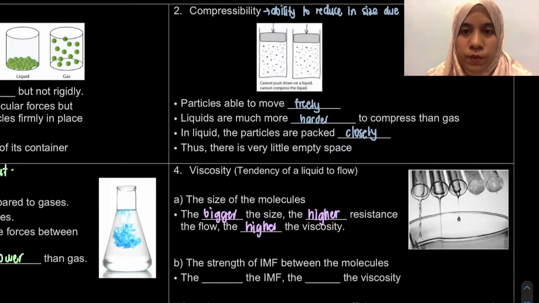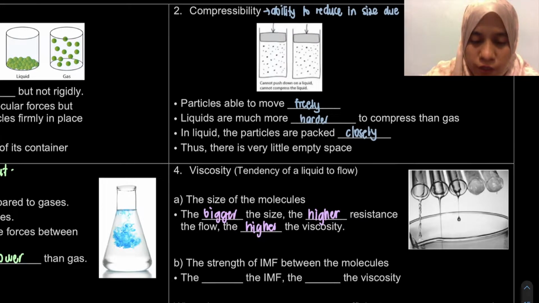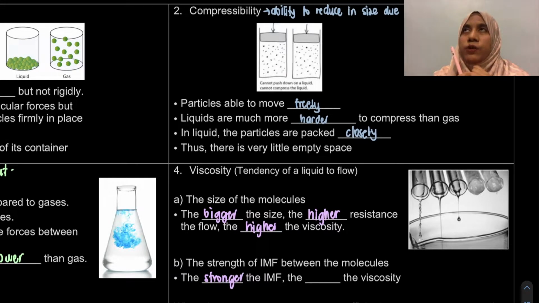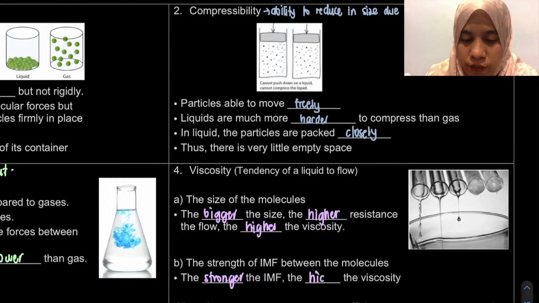Now what about our IMF? Kalau kita the stronger the IMF, so maknanya the molecules are attracted to each other. So, kalau boleh dia tak nak move lah. So, bila dia tak nak move ataupun susah dia nak move, it will have a higher viscosity. So, maknanya kat sini, the higher the viscosity.